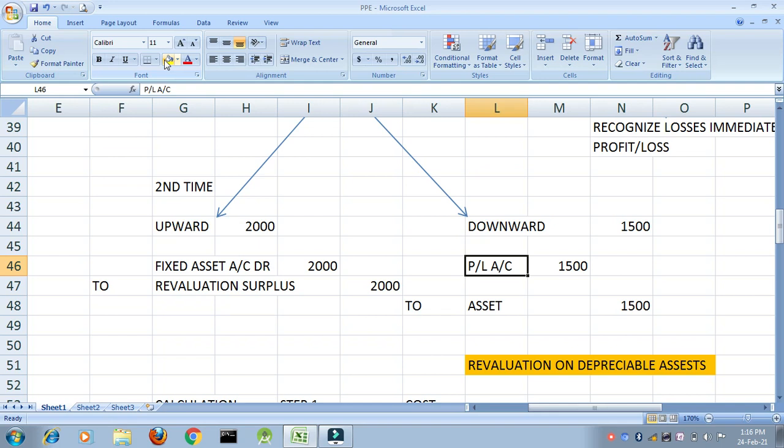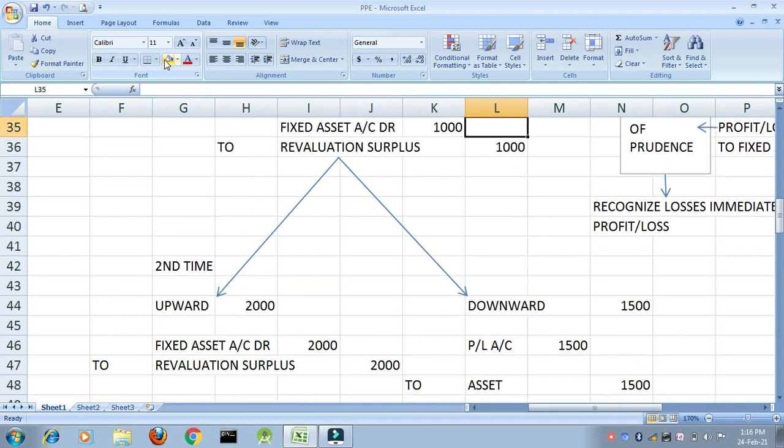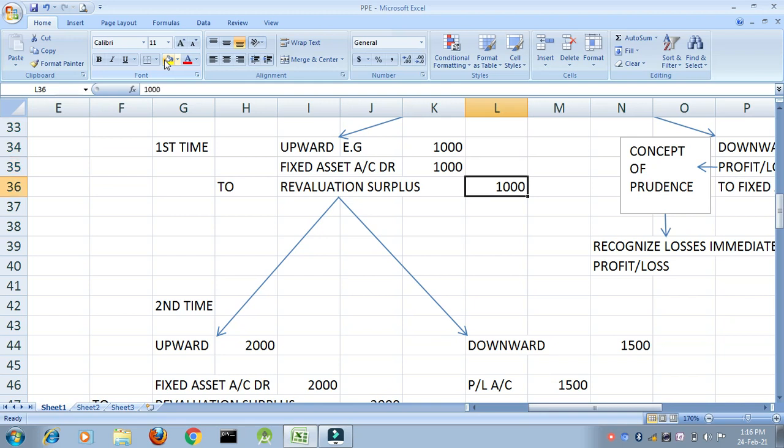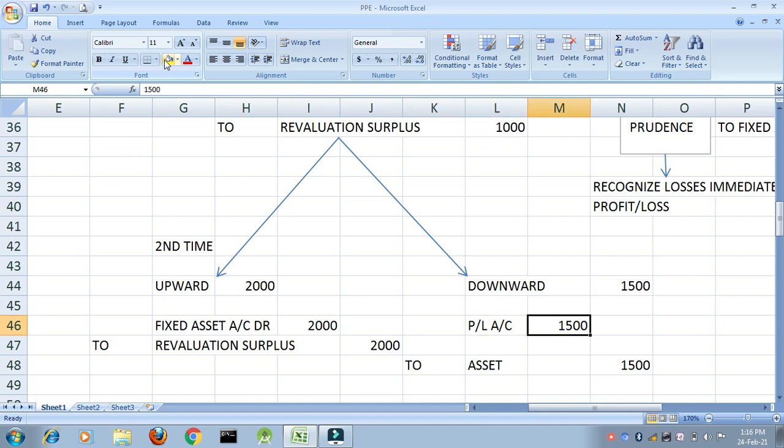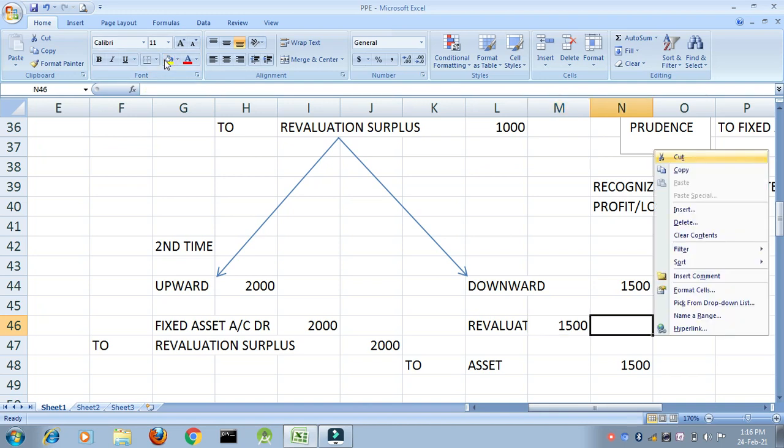But what is happening here? The same asset I am showing profit of 1000, the same asset I am showing loss of 1500. Is this the right way of presenting it? No. So what do I do? First, the very first thing, I will reverse the revaluation surplus. How much revaluation surplus will I reverse?